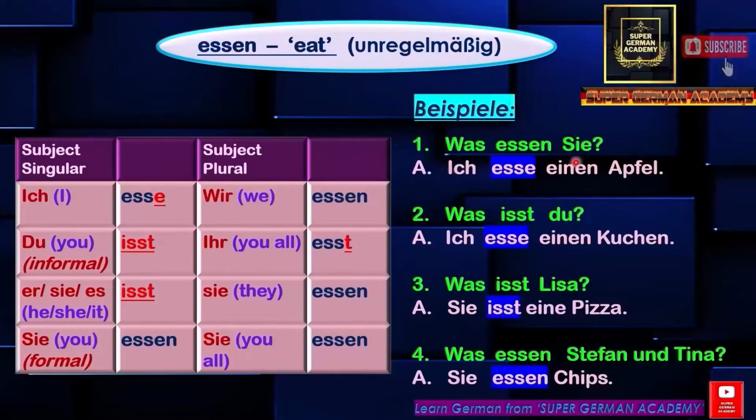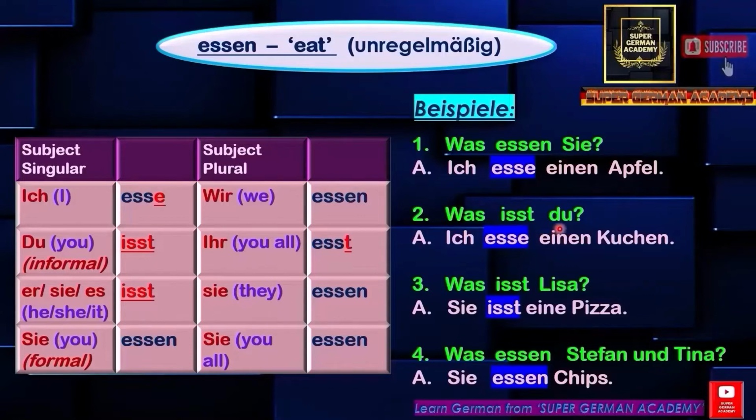Was essen Sie? What do you eat? Here S is a capital letter. This Sie means formal you. Suppose when you want to speak to the other person in a polite way, or to an elderly person, then you use this formal you, that is Sie. Was essen Sie? Ich esse einen Apfel. I eat an apple. Here you are asking, suppose, your uncle, then he replies to you as Ich esse einen Apfel, bedeutet I eat an apple. Here apple is a masculine noun, so the article to be used with the masculine noun is einen.